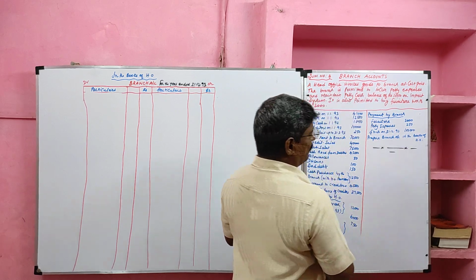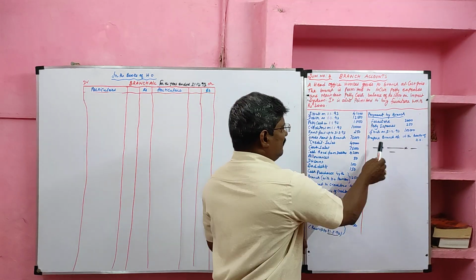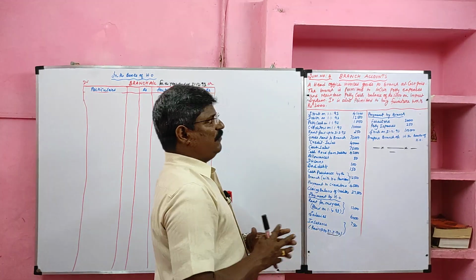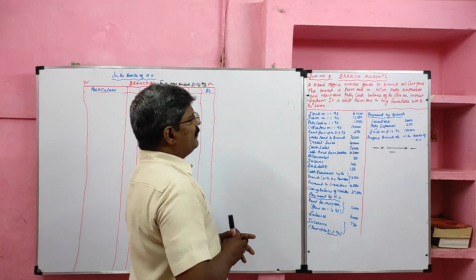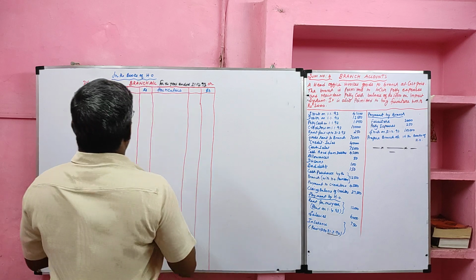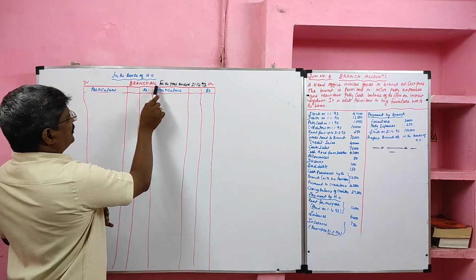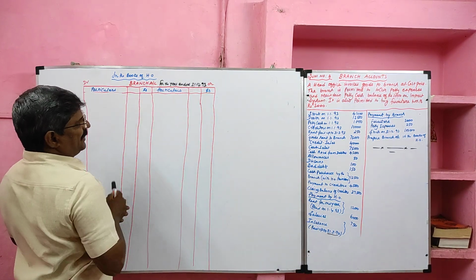Prepare branch account in the books of head office. If they ask branch account, we have to follow the debtor system. First, we are going to start the problem. The format is drawn. Branch account for the year ended 31st December 93.